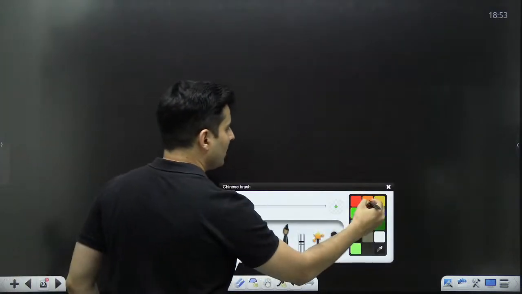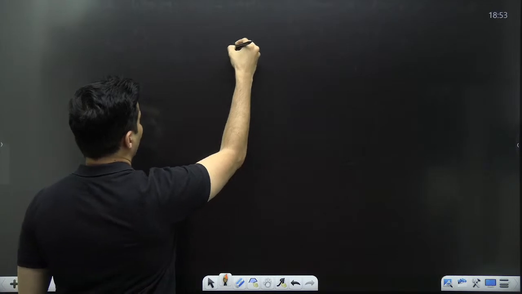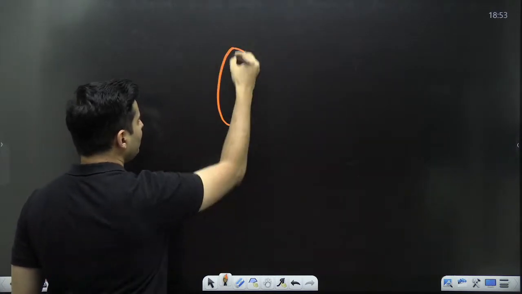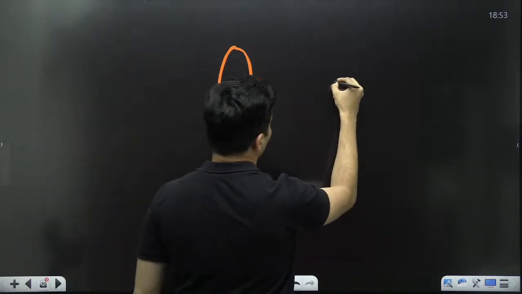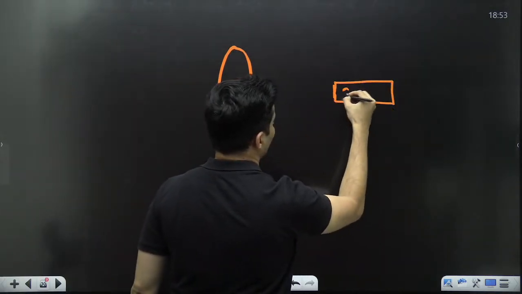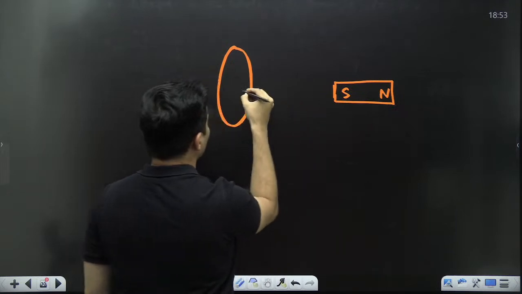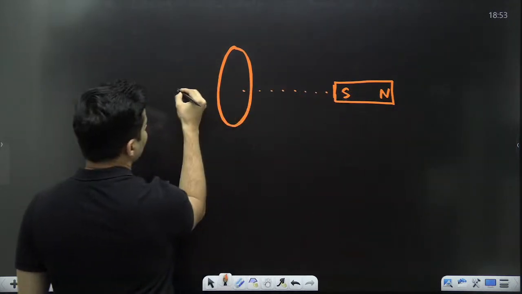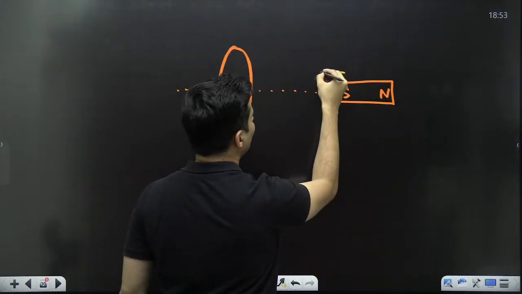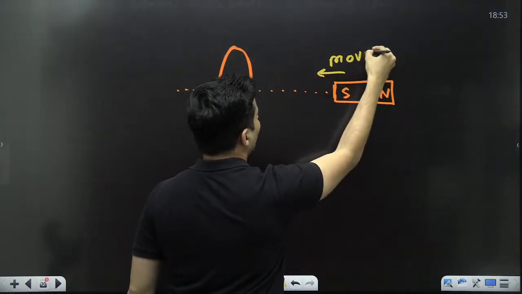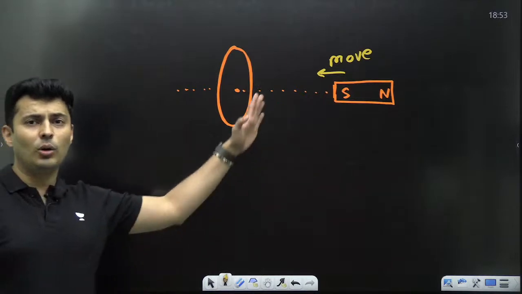Needless to say, imagine this was the coil, and the same magnet, this was south, this was north. This same magnet was now made to move like this. What will this coil say? The coil will be like, hey, don't come near me.